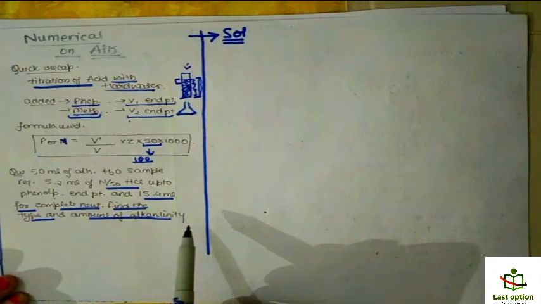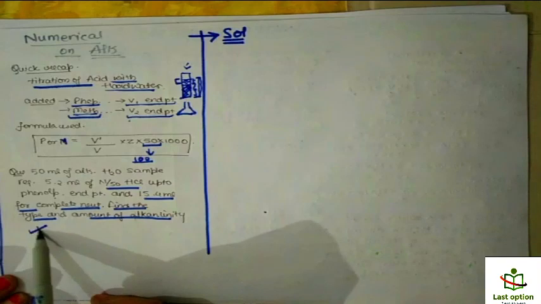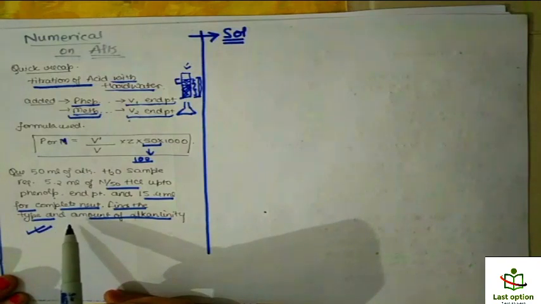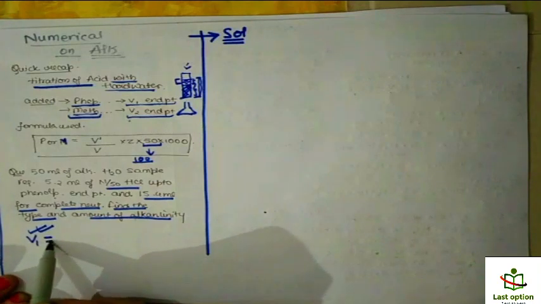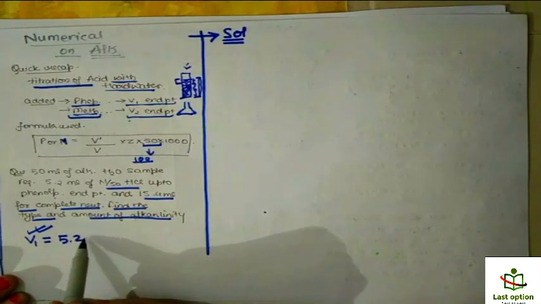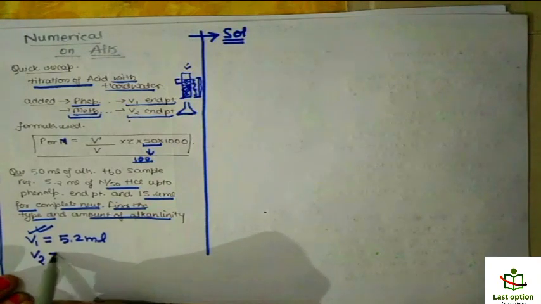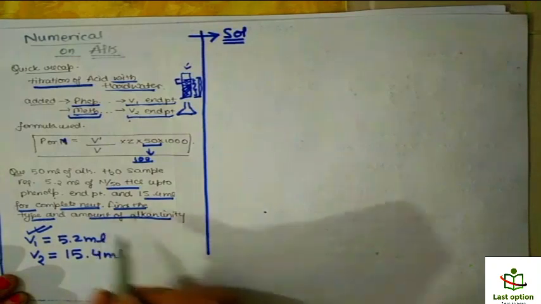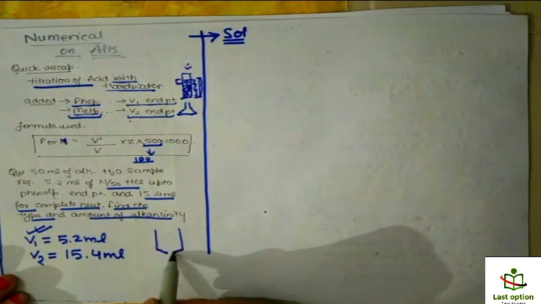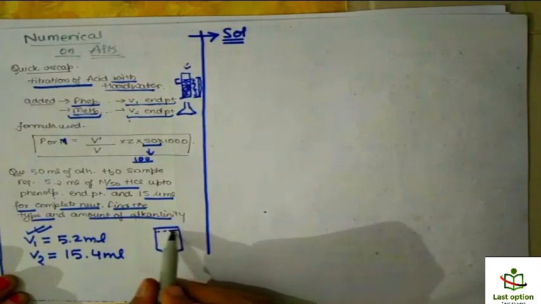So let's solve this question. They are asking to find the type and amount. First of all, write what is given. V1 is 5.2 ml, right? And V2 is 15.4 ml. Remember, if this is a burette, this is the level of the sulfuric acid.